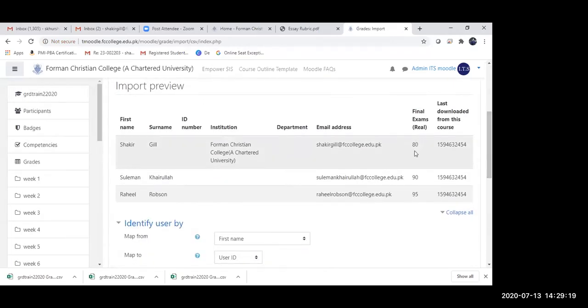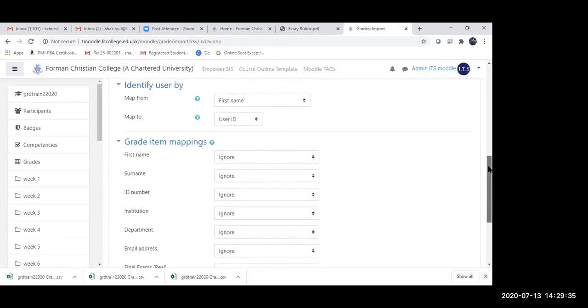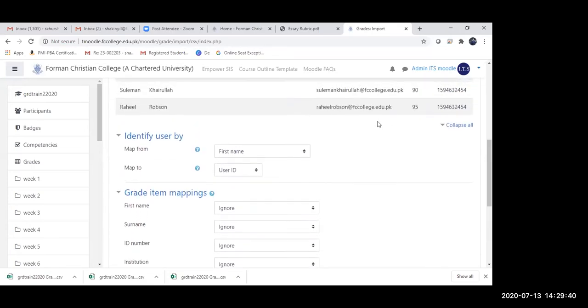It will show you what data is going to be uploaded, because Moodle has been successfully able to read my file. So it is showing a preview of what is going to get uploaded. Okay. So the next important thing is, how do you want Moodle to identify your users from that file? So I would select map from email address and map to email address.